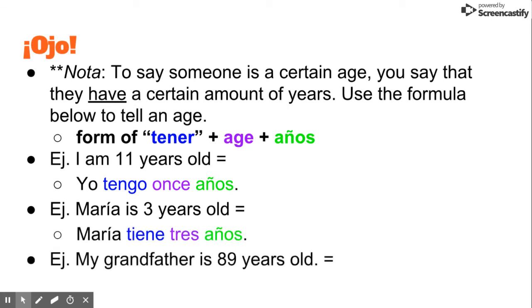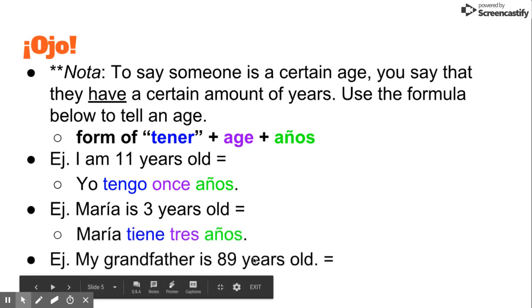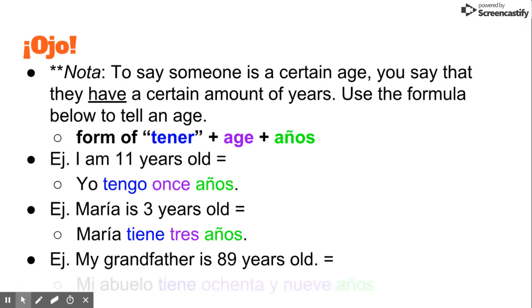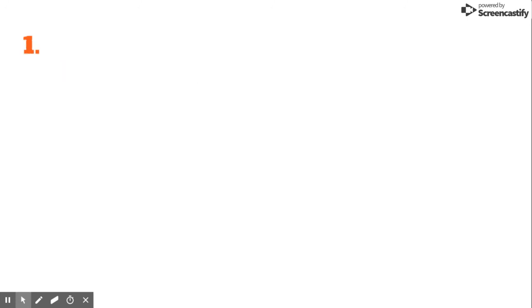My grandfather is 89 years old. We haven't learned 89 yet, but I'll help you out. It'd be mi abuelo tiene, because it's like saying he, so tiene 89 años. Right? Go get the tablas blancas. We're going to do a few together as a class. Just as if I were here, you're going to raise them up and show your answers, just like normal class. So pause me until everyone gets their tablas blancas.